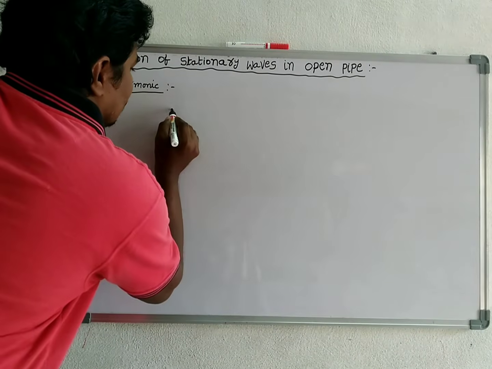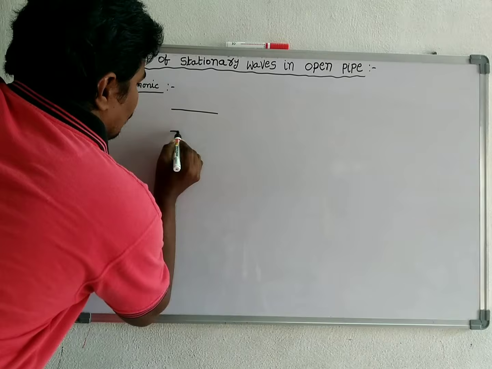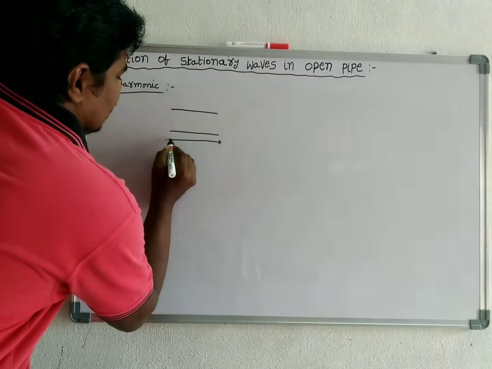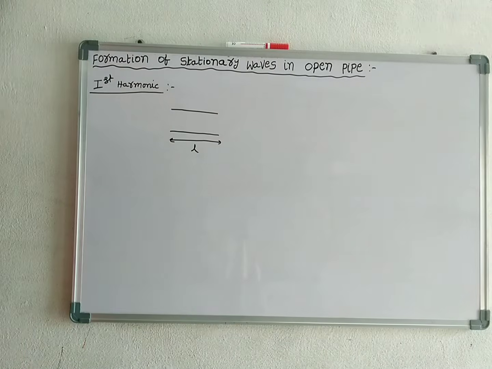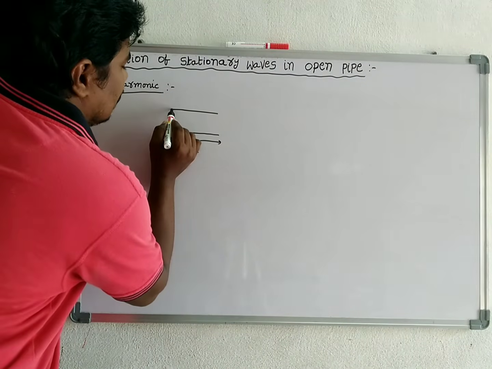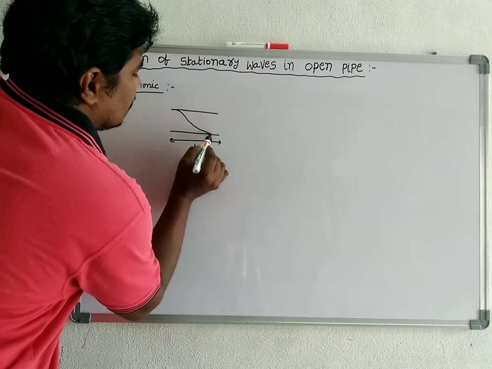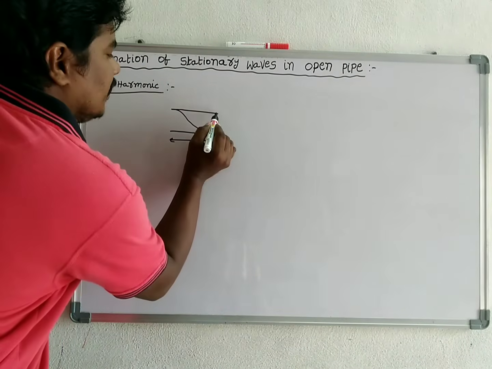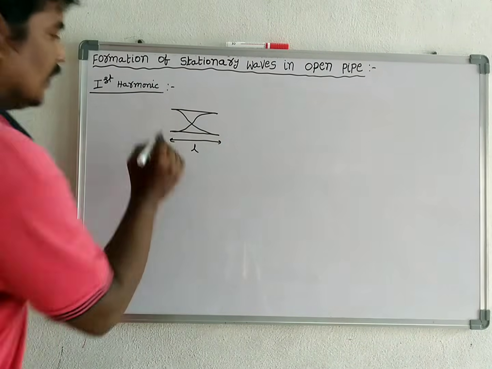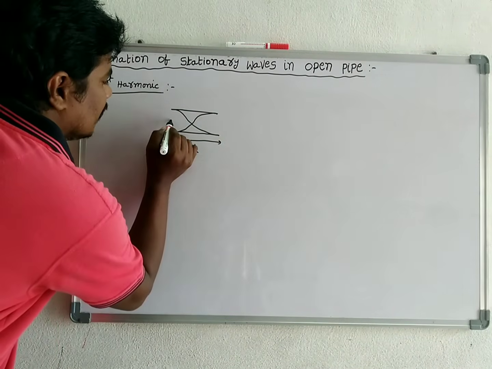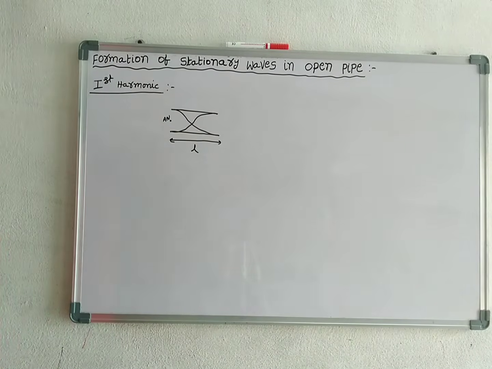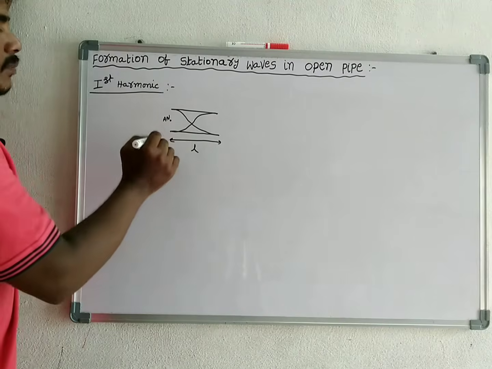We take an open pipe. Let this be the length of the pipe. When we send a sound wave, it travels like this and is reflected at the other end. At the open end, particles are free to vibrate, that's why amplitude becomes maximum.